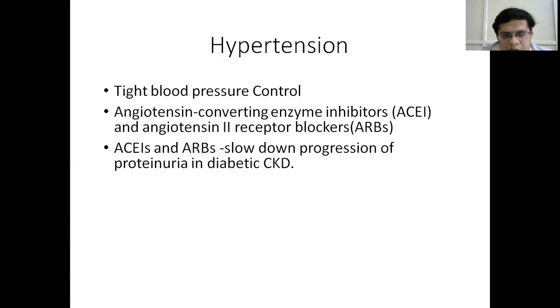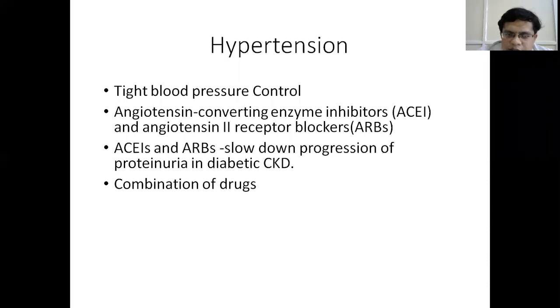Because the initial adaptive response to decreased GFR is increased efferent arteriolar tone. That is vasoconstriction of the efferent arteriole, which is by the angiotensin 2. So this in turn increases the proteinuria. So if you block the angiotensin 2, the vasoconstriction decreases and there is decrease in the proteinuria. Especially in diabetic chronic kidney disease, ACE inhibitors and ARBs help in slowing the progression of the proteinuria.